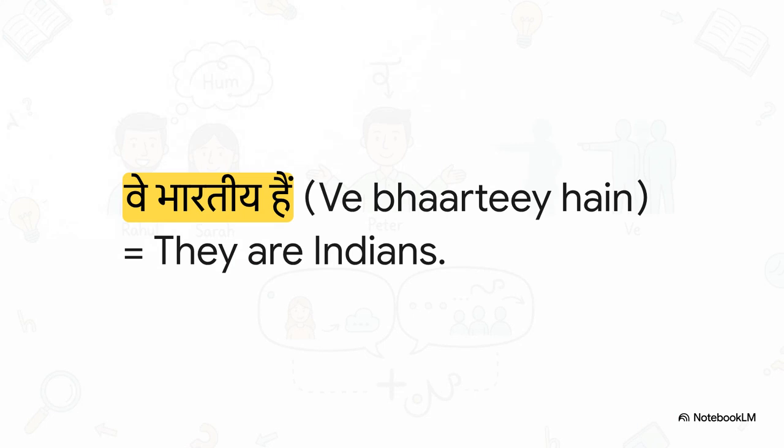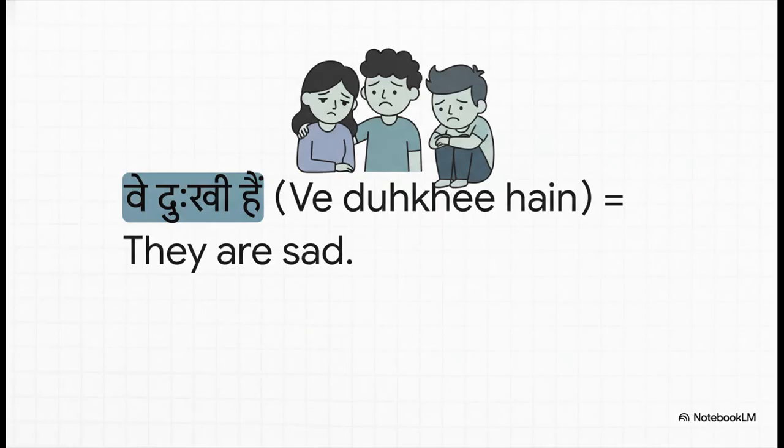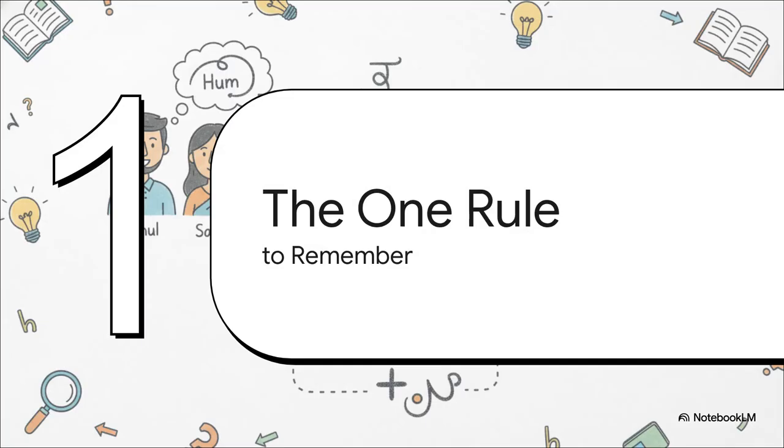And now for our last new pronoun, ve. Ve bhartiye hain. They are Indians. Again, it's that same beautiful, simple pattern. Pronoun, noun, plural verb. Let's do one more for good measure. Ve dukhi hain. They are sad. Seriously, once you get these three pronouns down, you can start making all sorts of plural sentences. It's awesome.